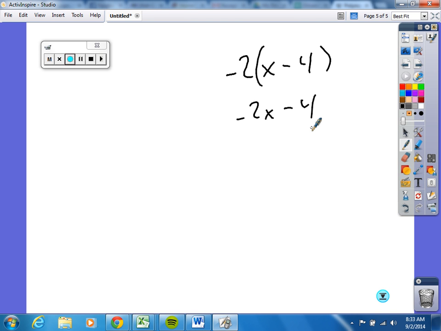Is that correct? No. Right? That is not a correct thing. You need to distribute that negative 2 to both, right? So it would be negative 2x plus 8. Yes. Really can go back up. Yeah. Okay. Back to the other thing.